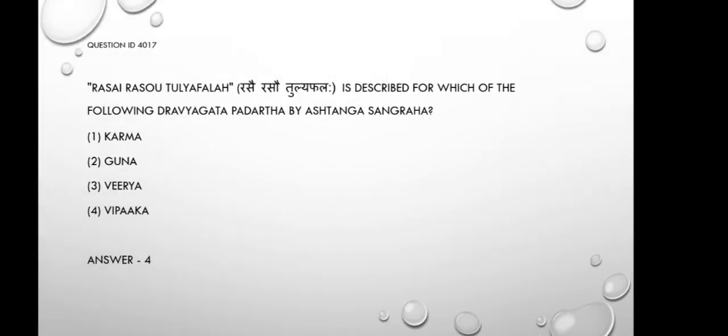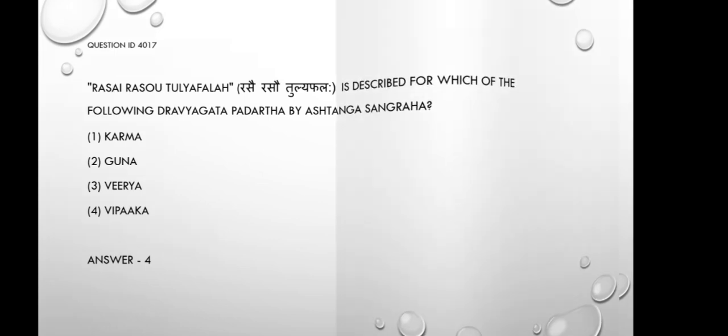Moving to next question, question number 17. Rasai Rasau Tulya Bhalaha is described for which of the following Dravya Gada Padartha by Ashtanga Sangraha? Option 1 Karma, Option 2 Guna, Option 3 Virya and Option 4 Vipaka. In Ashtanga Sangraha Sutra Sthana, 17th chapter, Dravyadi Vijnaniya, it is said that Rasai Rasau Tulya Bhalaha in Vipaka. That means the Bhala is same as that of Rasa for Vipaka. Hence, the right answer is option 4, Vipaka.